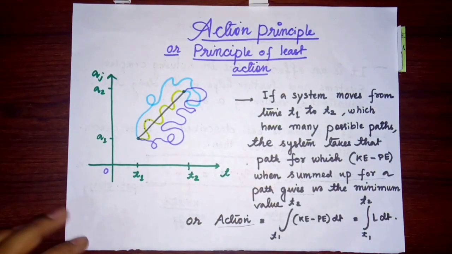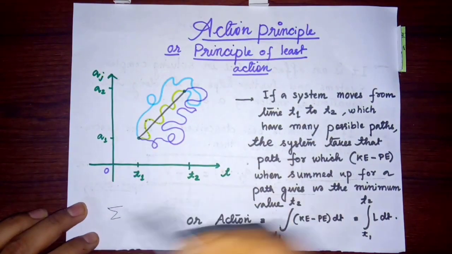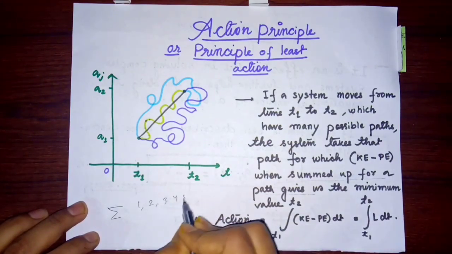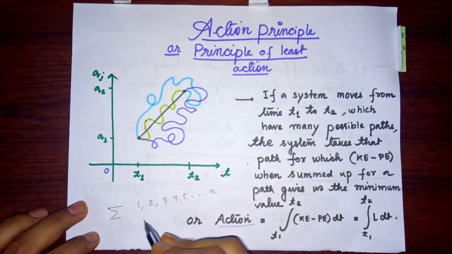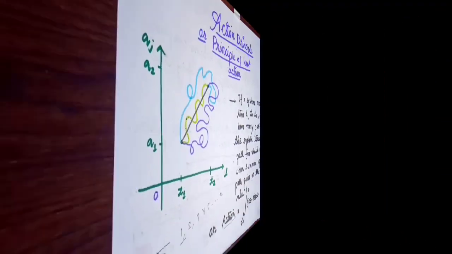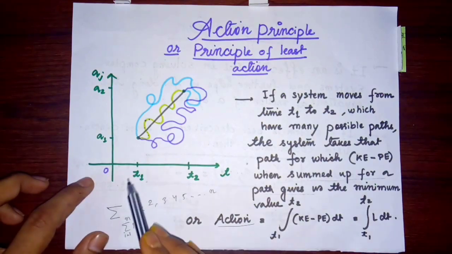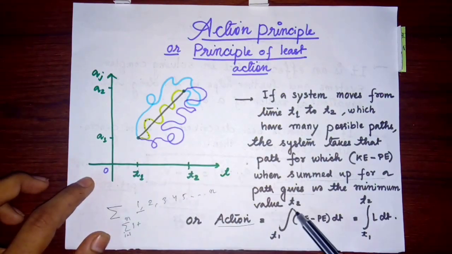Why is integration written? Because if we have discrete values, suppose 1, 2, 3, 4, 5 up to n, then we generally use the summation sign from i equal to 1 to n. For continuous values we use the integration sign. The system moves from t1 to t2 where there are continuous infinite numbers of points, so we add those points where the kinetic energy minus potential energy, as the limit is in t, so it is dt.